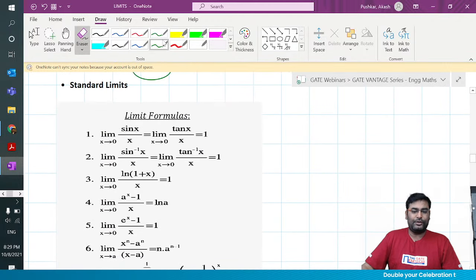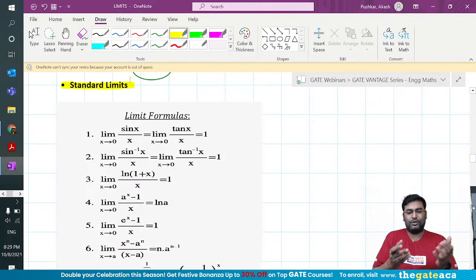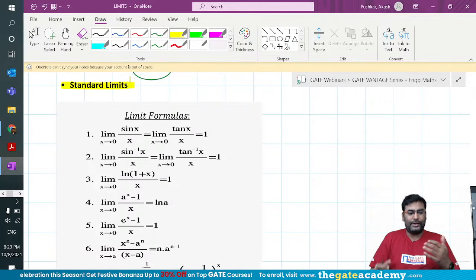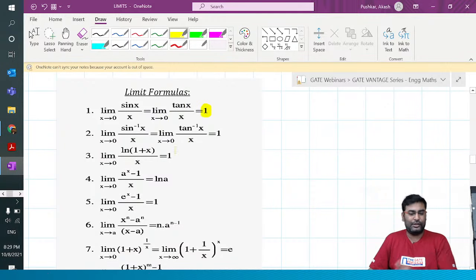Then the third approach is, I think 90% of GATE questions can be solved with the help of standard limits, my dear friends. So let's have a quick revision of the formulas. The first formula: limit x tends to 0 of sin x by x is equal to limit x tends to 0 of tan x by x, and both are equal to 1. I think every bacha knows this.